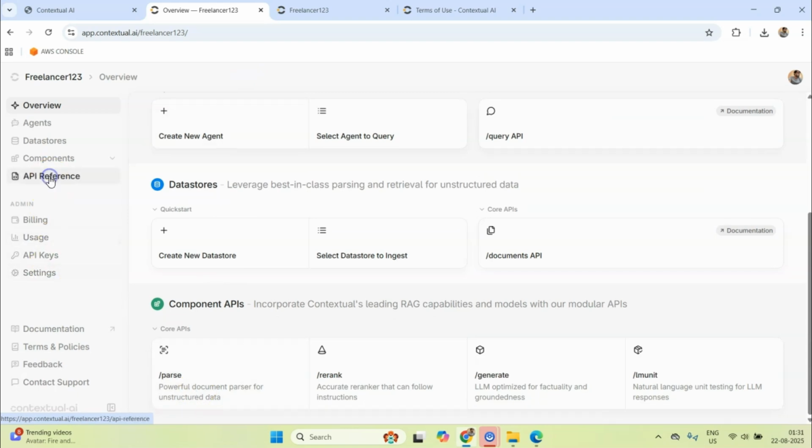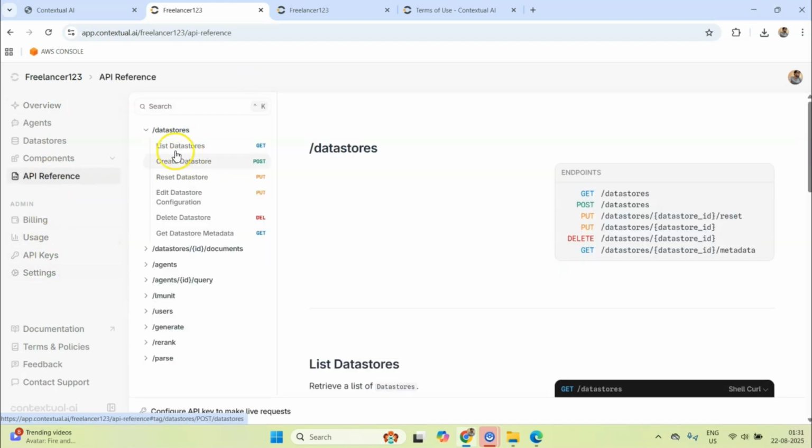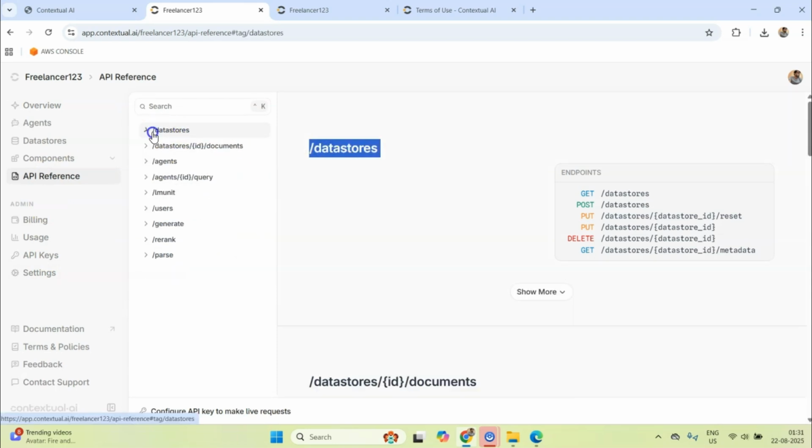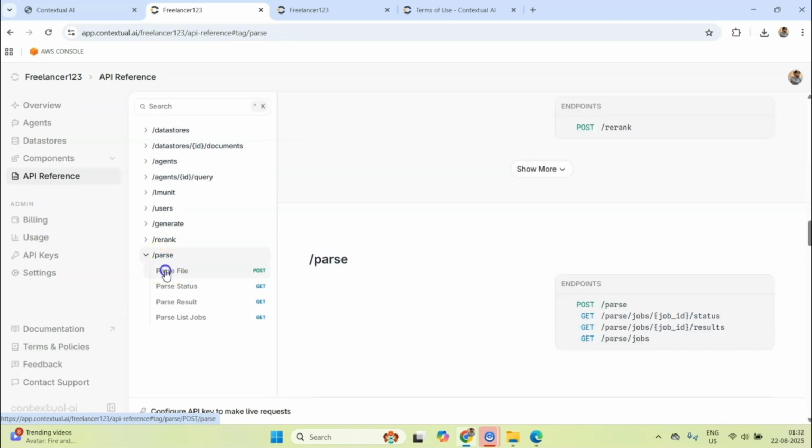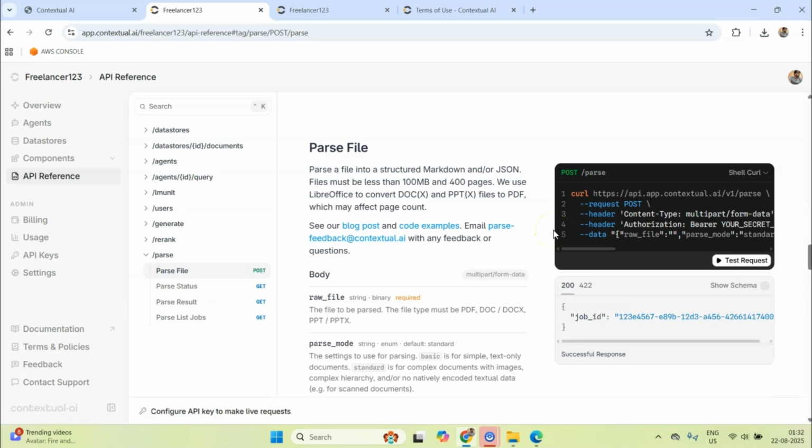You can come here and go to these different endpoints. So for example, data stores, agents. All these endpoints are available. Parse, re-rank. So for example, if you don't want their other features and you just want the parsing feature, for example, parse file. You might be in a situation where your current chunking strategy is not good and you want to improve it by using Contextual AI's parsers. Then you don't need to use other components. You can just use the parsing capability.